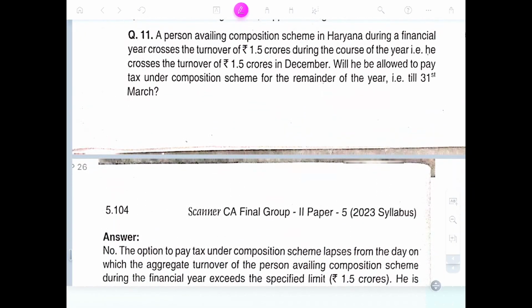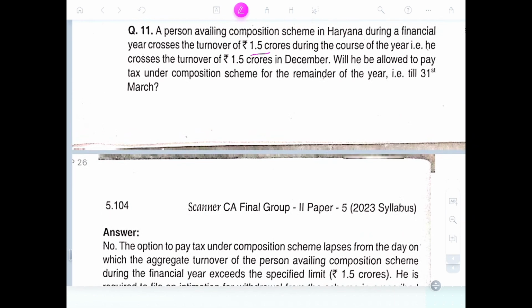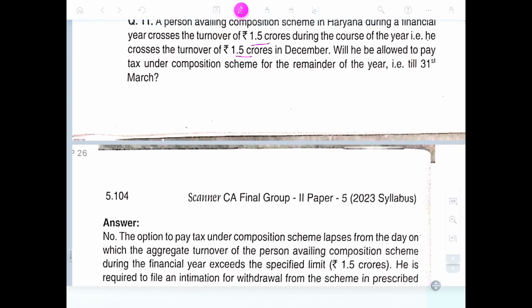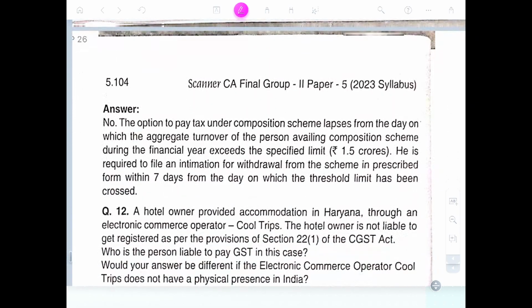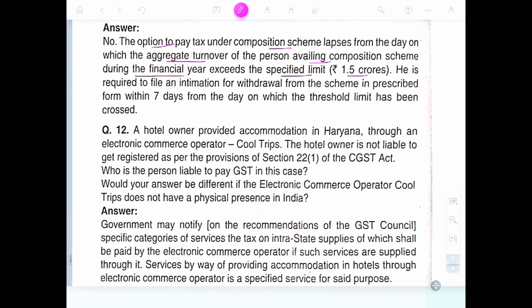A person under the composition scheme in Haryana crosses 1.5 crores during the financial year. He has crossed 1.5 crores in December. Will he be allowed to pay tax under the composition scheme for the remaining year till 31st March? No. The option to pay tax under the composition scheme lapses from the day on which the aggregate turnover of the person availing the composition scheme during the financial year exceeds 1.5 crores. He is required to file an intimation to withdraw from the scheme in the prescribed form within 7 days from the day on which the threshold limit has been crossed.